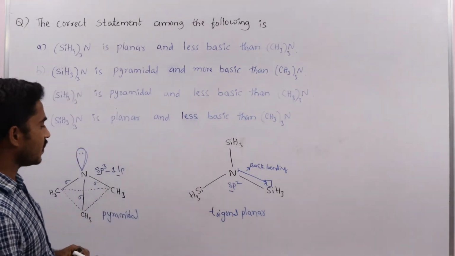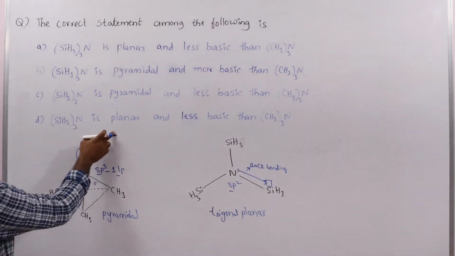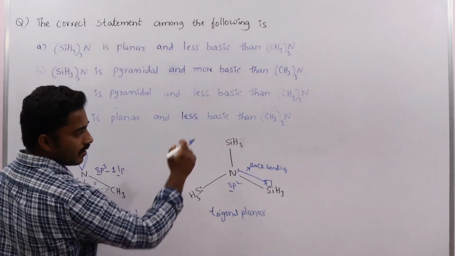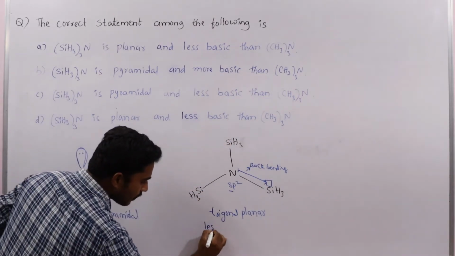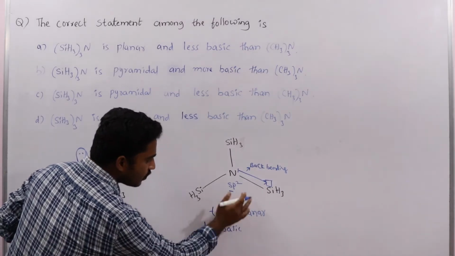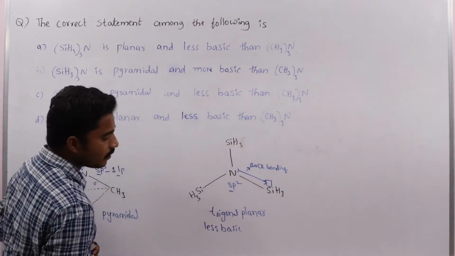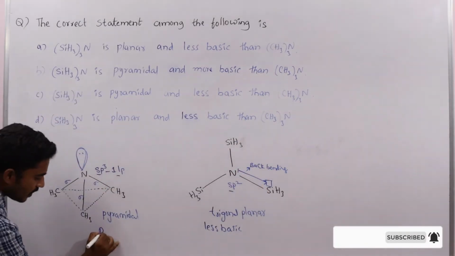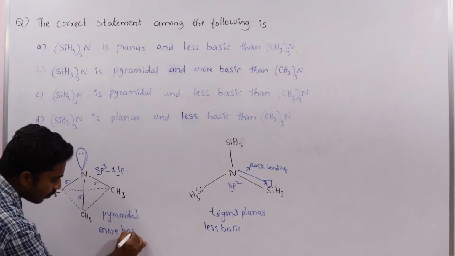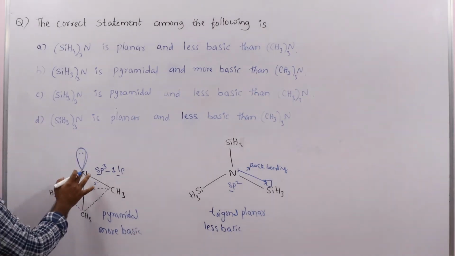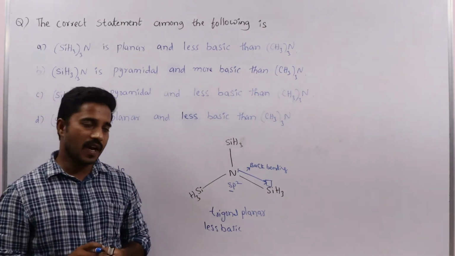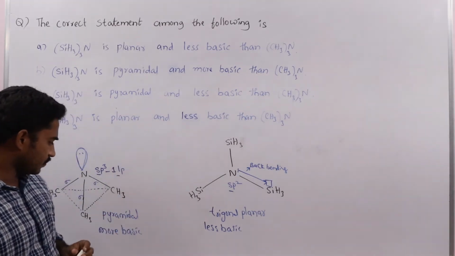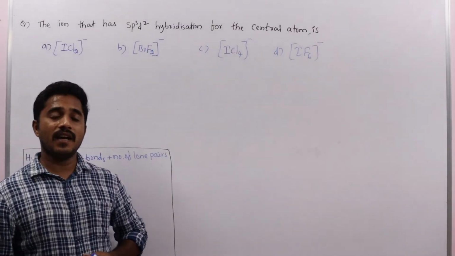So which option is correct? Trisilylamine is planar, yes. And it is less basic than trimethylamine. Due to the presence of back bonding, the lone pair is not available to donate to other species. Trimethylamine is more basic because its lone pair is available to donate. Like this we can find out basicity, planarity and structure. Clear? Let us see the next question.